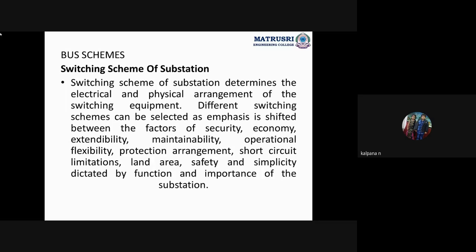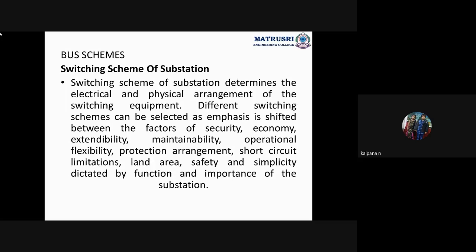All these we are connecting electrically, and physically also we are placing, right? So in order to give the protection, to improve the secure and safe operation, and to give uninterrupted power supply, meaning reliable power supply.